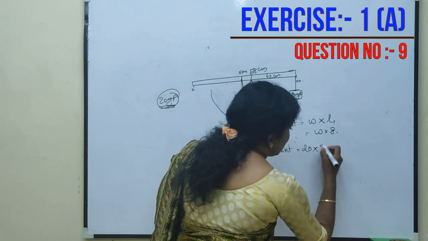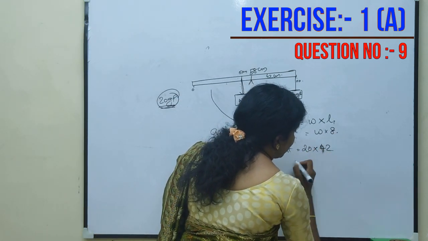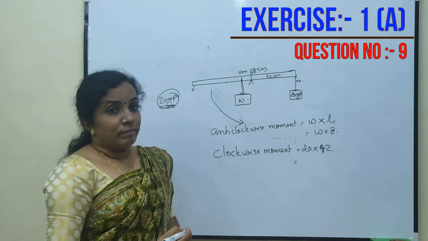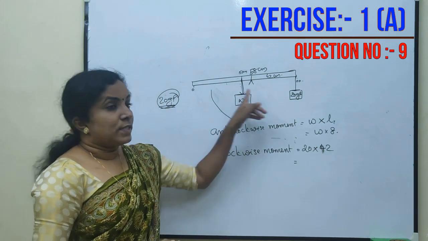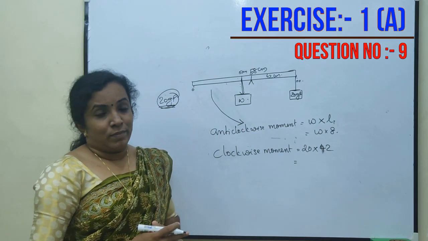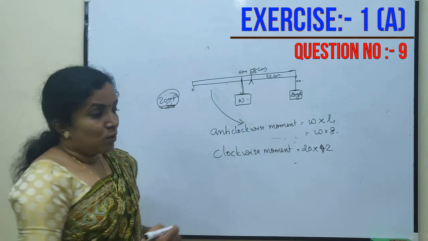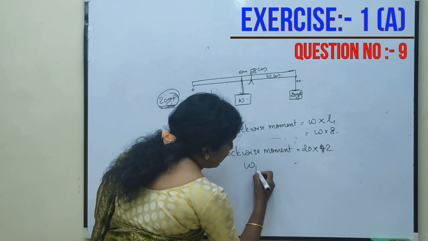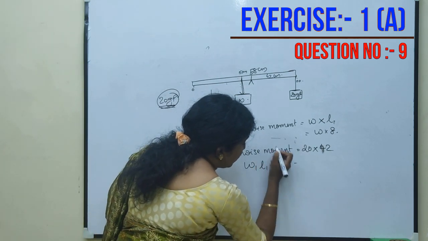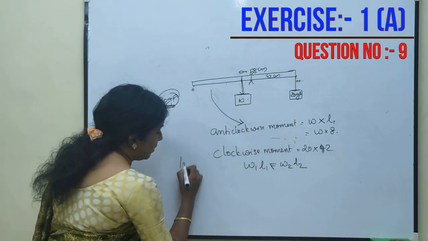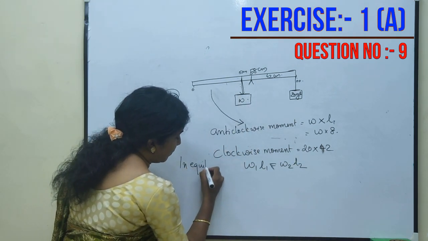So, 20 into 42. As per the question, it is in equilibrium. So in equilibrium, clockwise moment is equal to anti-clockwise moment, so we can write W1 L1 is equal to W2 L2.